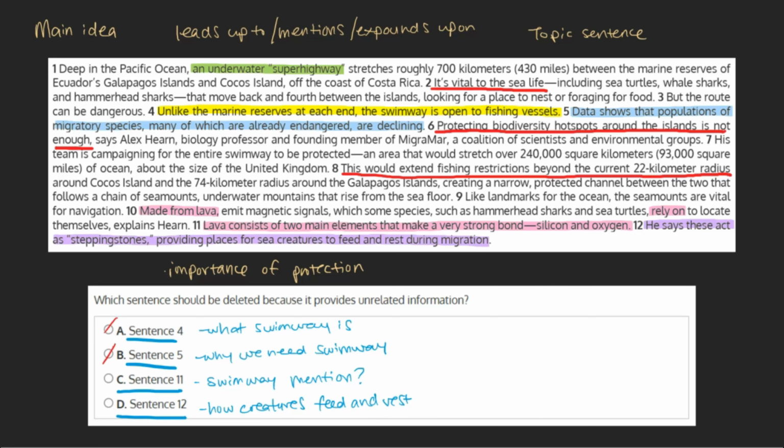This being the case, we can mark this choice as incorrect and mark choice C as our final answer.